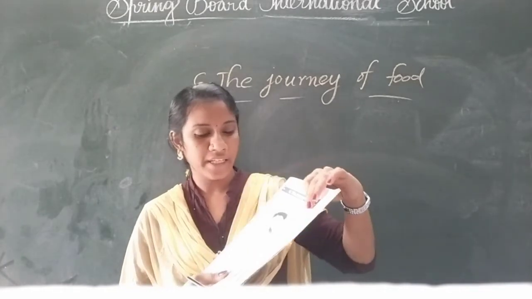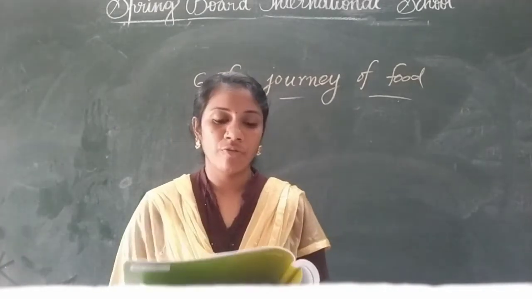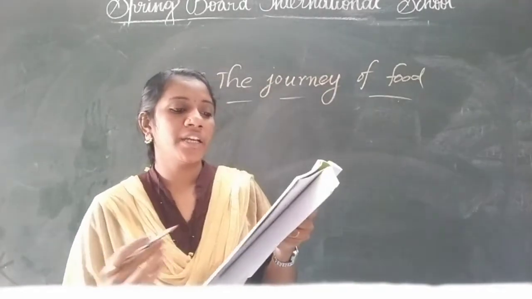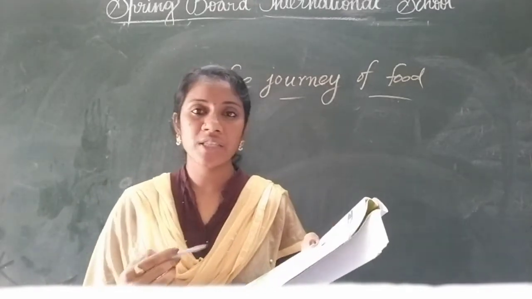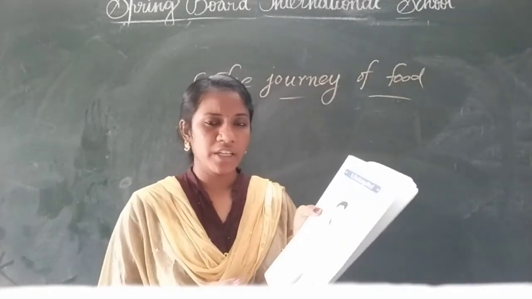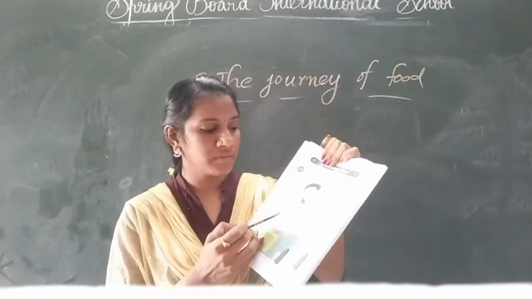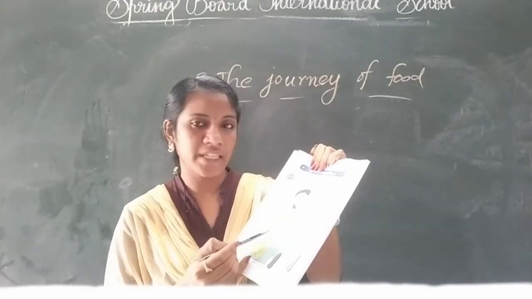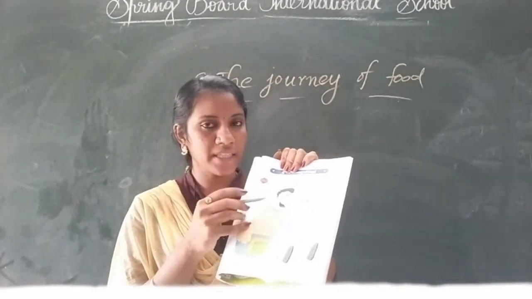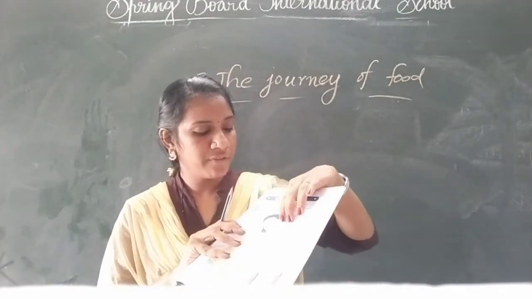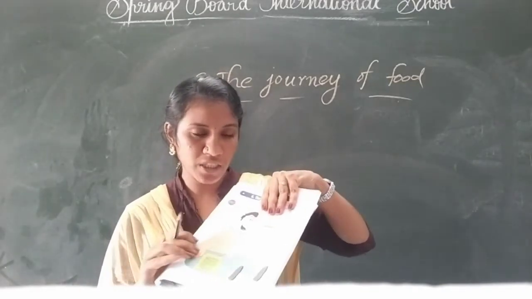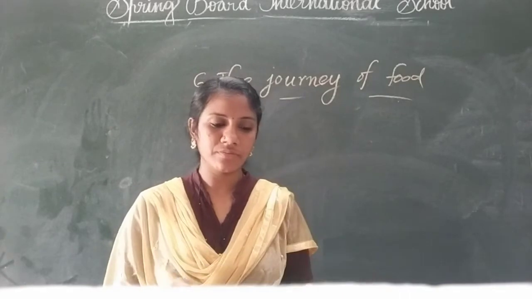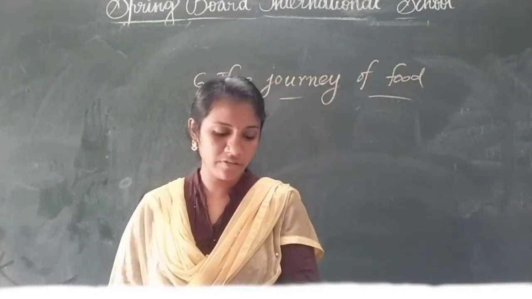We have to complete 6.1 here. Fred is about to eat a biscuit. Can you trace the journey of the biscuit through Fred's body in figure 1? Can you find out how it will come out? You have to draw the way the biscuit travels. If he eats this biscuit, how will it come out? You have to draw one puzzle here. Then after that you have to write the question answers.